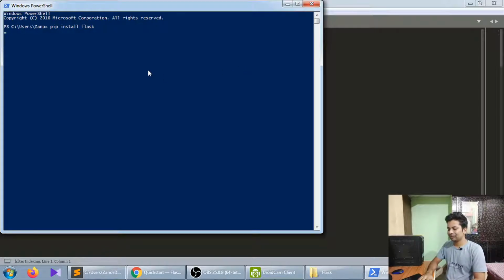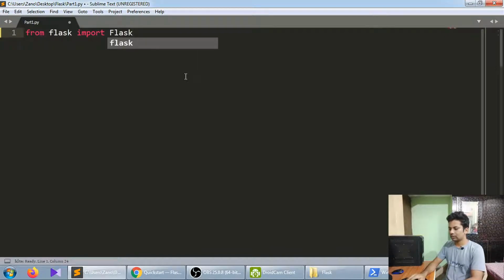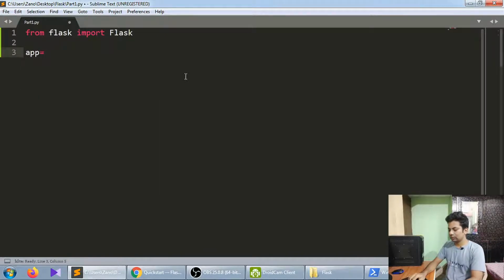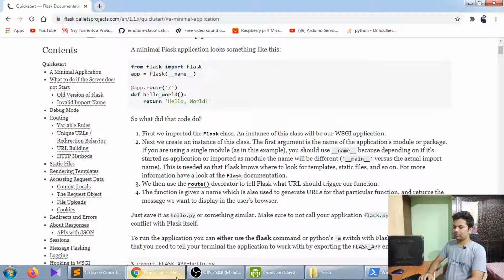Okay, taking time, I just don't know, maybe my net is slow. Okay, see, requirement already satisfied. So we'll do from Flask import Flask. Okay, so now we'll create an instance of it, like app equals Flask(__name__). See, everything is there in the documentation: app = Flask(__name__), from flask import Flask.